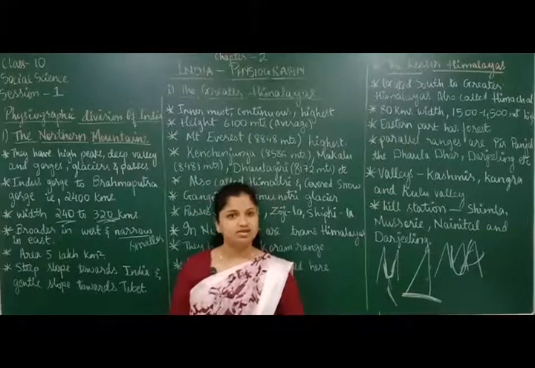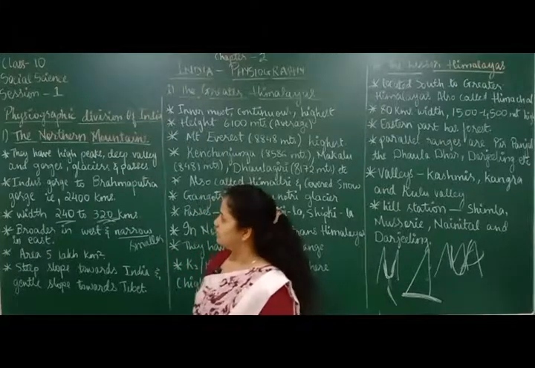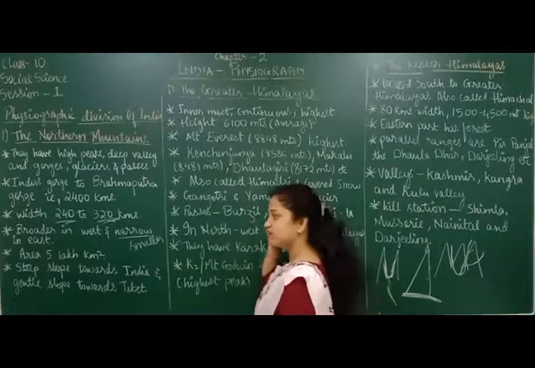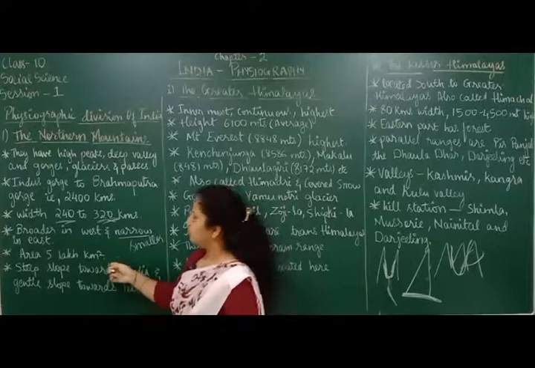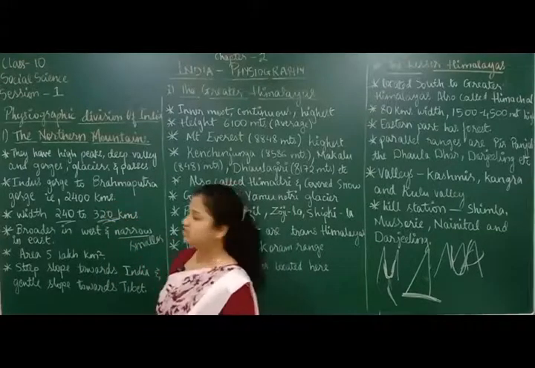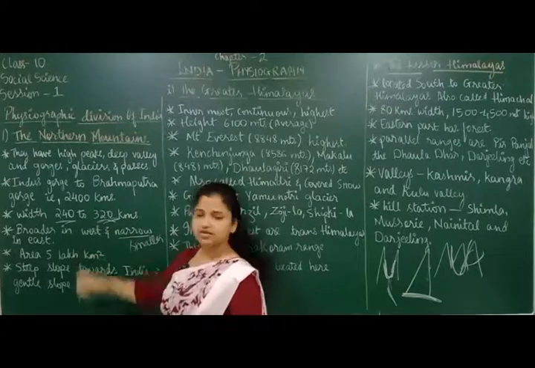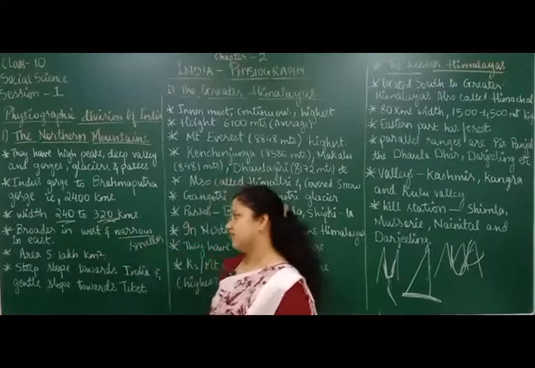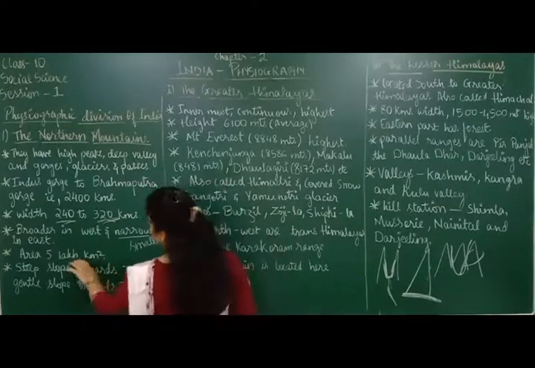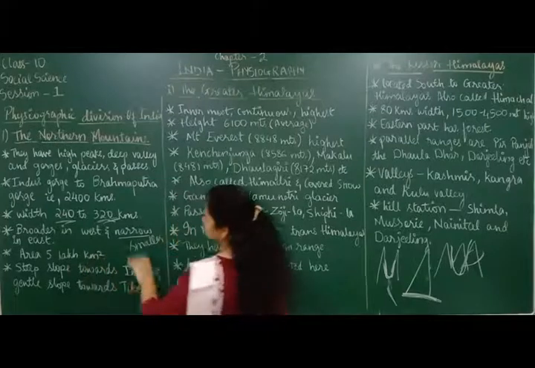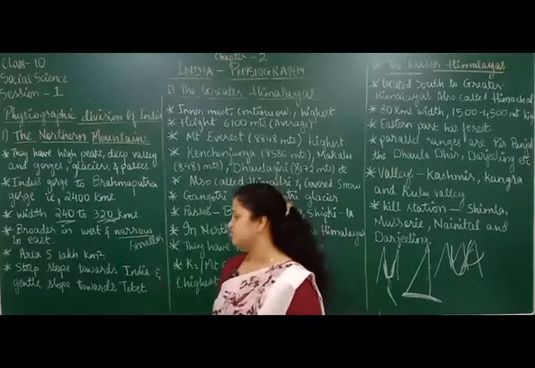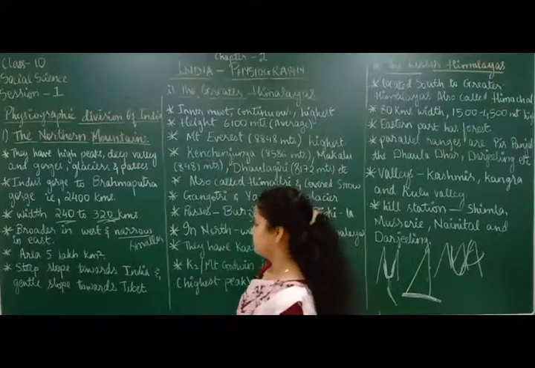5 lakh kilometer square is the total area of the northern mountains here. Okay, you understood that? You have to remember this very well. The length you have to remember is 2400 kilometers. The width you have to remember is from 240 kilometers to 320 kilometers. Then you have to remember the area. The area is nearly 5 lakh kilometers square. The total area of the northern mountains is how much? 5 lakh kilometers square.